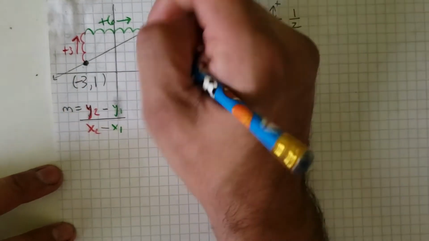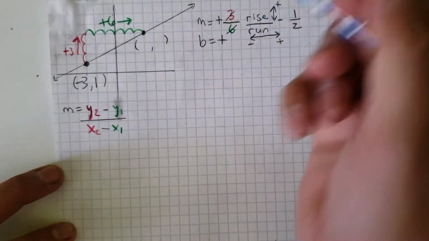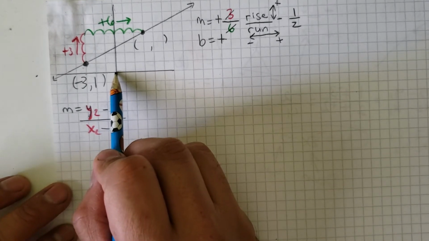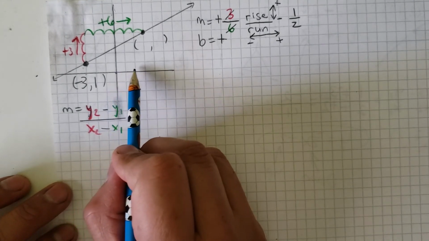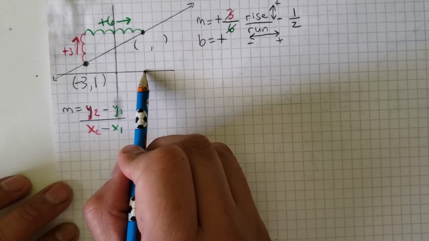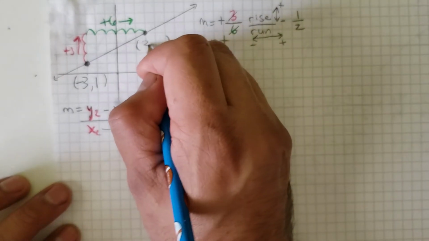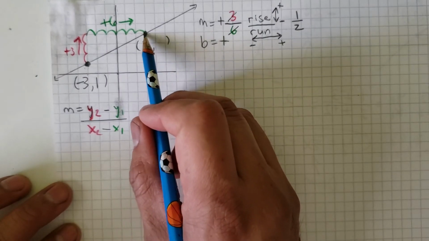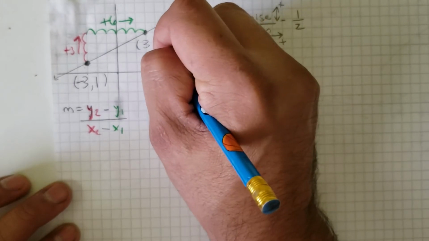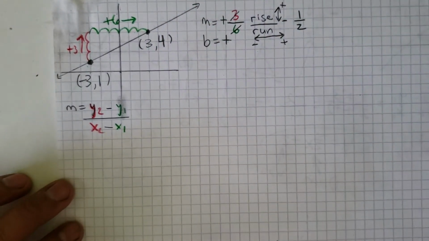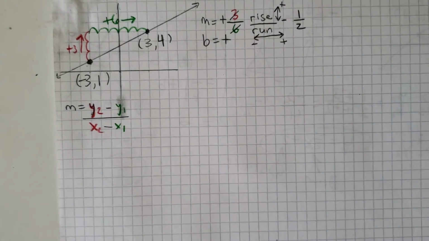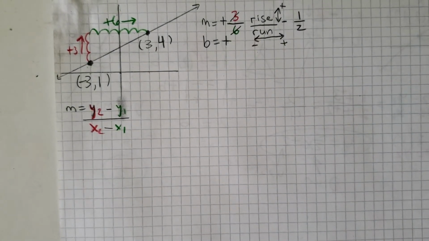On our second point, let's go ahead and set up the brackets. We're again going to start at the origin, and then go our horizontal change. For this one, we go 1, 2, 3 to the right, so that's a positive 3. Then I'm going to go 1, 2, 3, and 4. Vertical change, and we're going 4 up, so it's a positive 4. Now we know our coordinates: negative 3 and 1, and 3 and 4. Those are the coordinates for our 2 points.